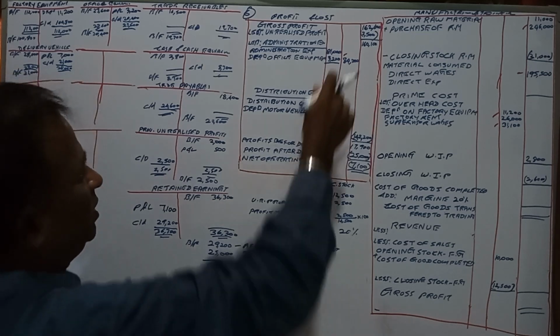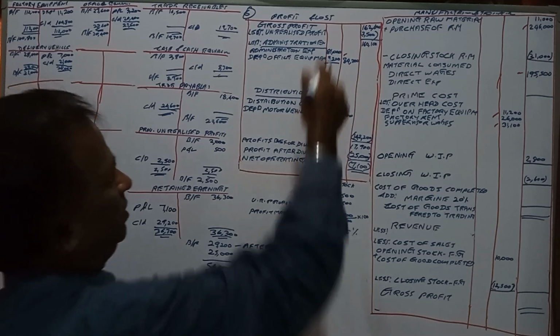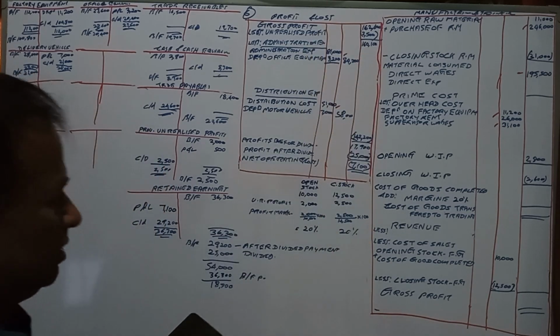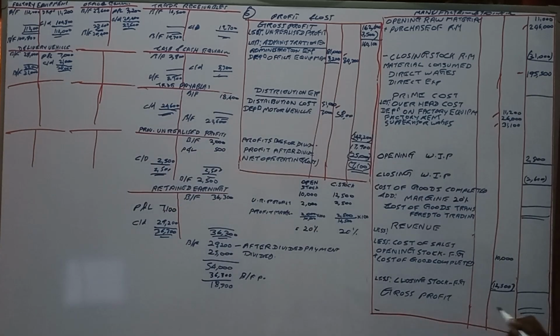We worked out up to gross profit, 162,600. Then here we will say gross profit is 162,600, right?